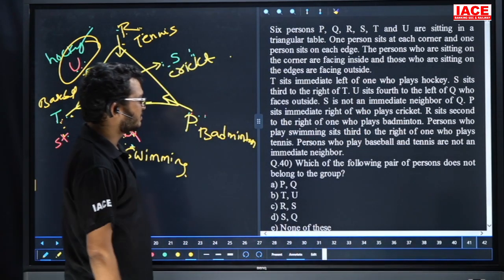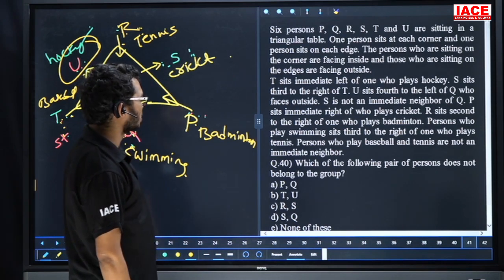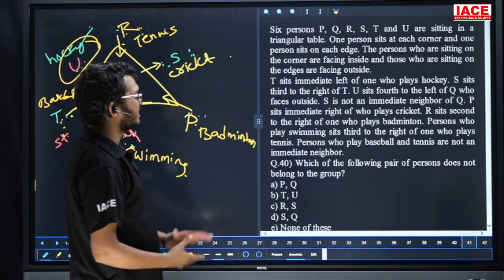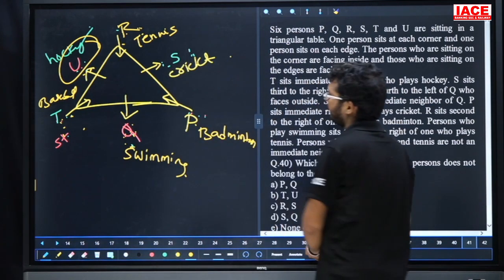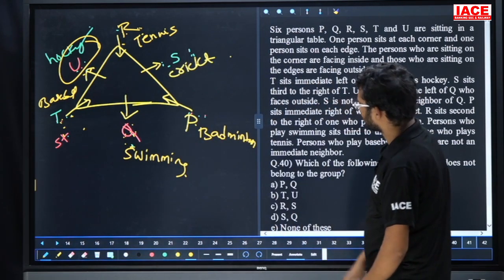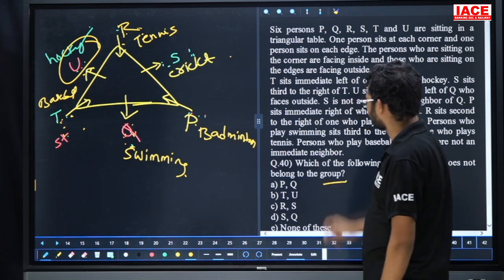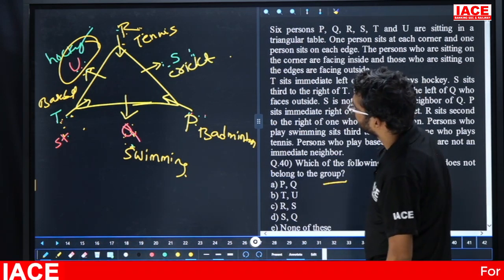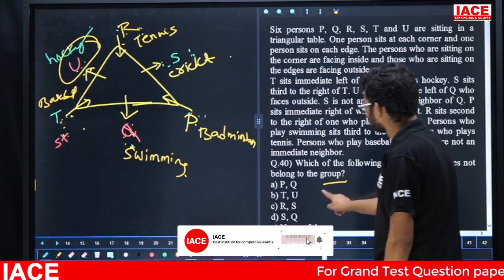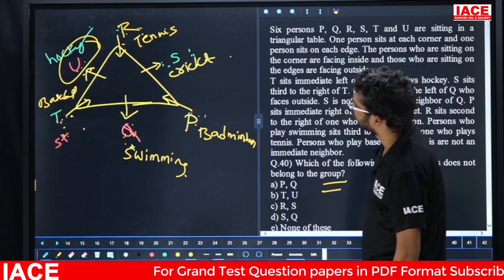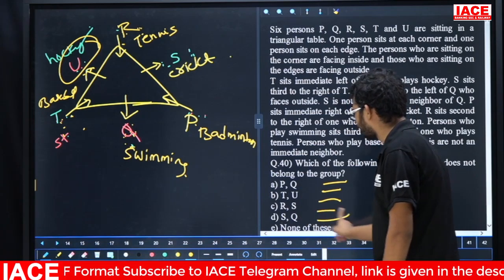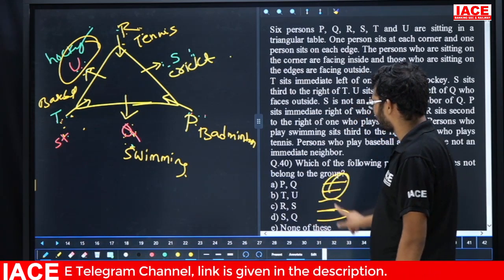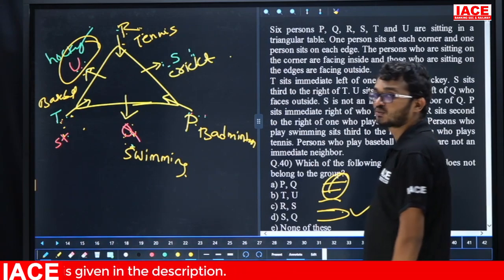Question number 40. Which of the following pairs of persons does not belong to the group? P and Q, both are immediate neighbors. T and U, both are immediate neighbors. R and S, also immediate neighbors. S and Q, these two are not immediate neighbors. That means these three belong to one category, and this one does not belong. Then the answer is Option D.